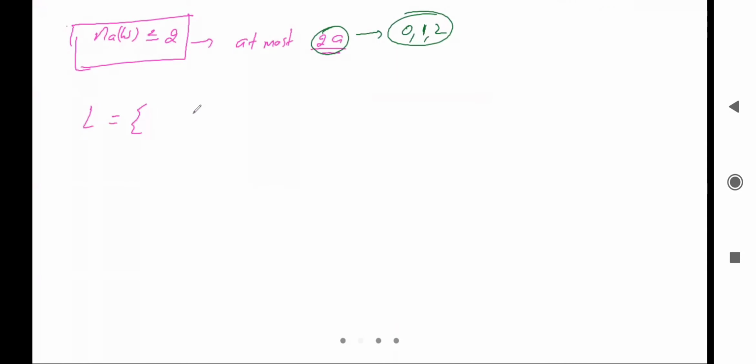So we can say here the number of a can be 0. 0 means there can be a single b, double b, triple b, and so on. After that there can be 1a. 1a means it can be single a, it can be ab, or it can be a double b, right, and so on. After that there can be 2a. 2a means it can be double a, double a then b, b double a, or a b a, and so on, right.